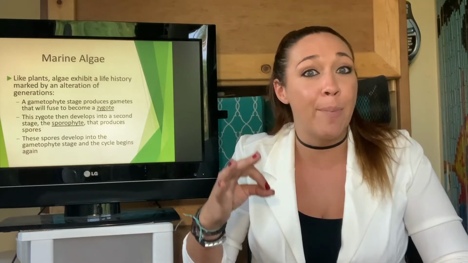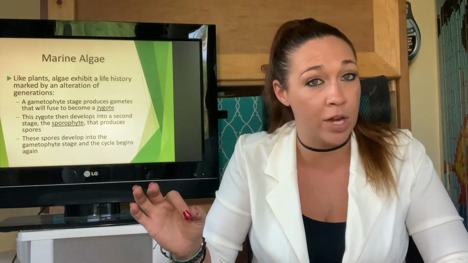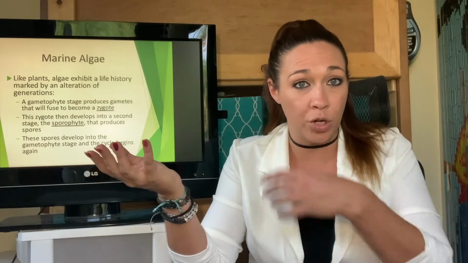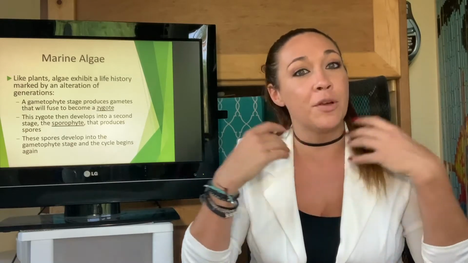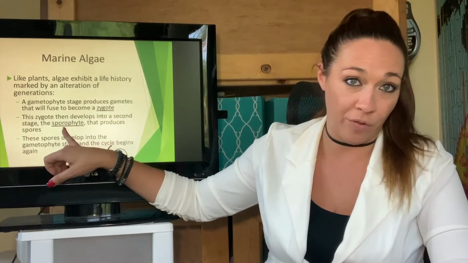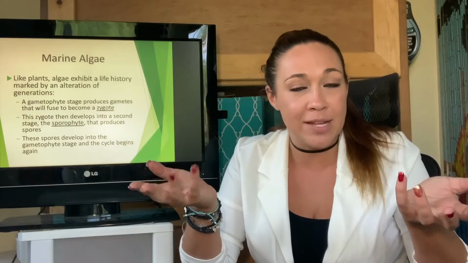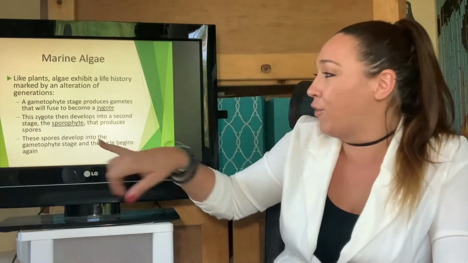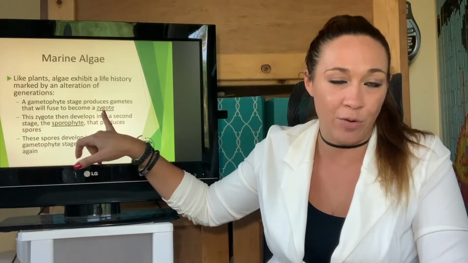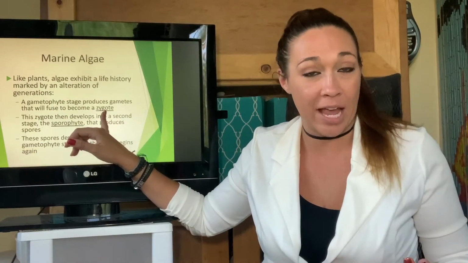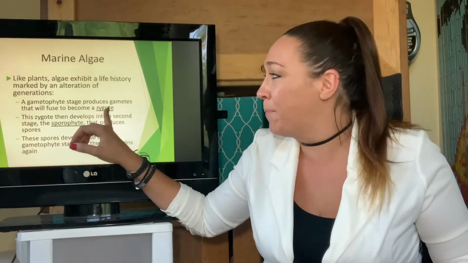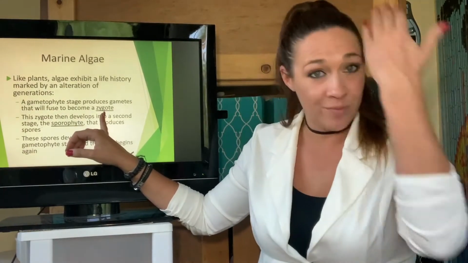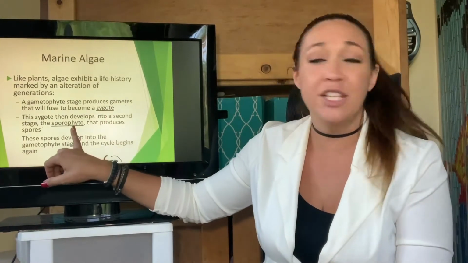When you're in the gametophyte stage, you're what's known as haploid, or you only have half the number of chromosomes that you should have. Now, this is important because what you're going to want is another algae to come together so that you form the full complete adult with a complete set of chromosomes, known as the sporophyte. If you have two gametes and you actually get fertilization to happen, the first step is a zygote. Essentially, it's the same thing as us being a zygote. This is a fertilized egg when it breaks down to it. That fertilized egg will eventually develop into us, or in this case, an algae, a sporophyte.